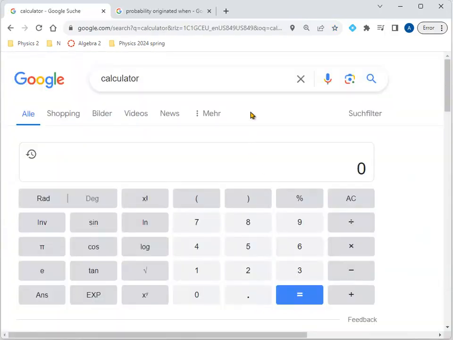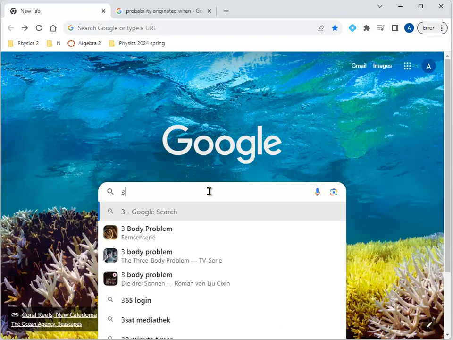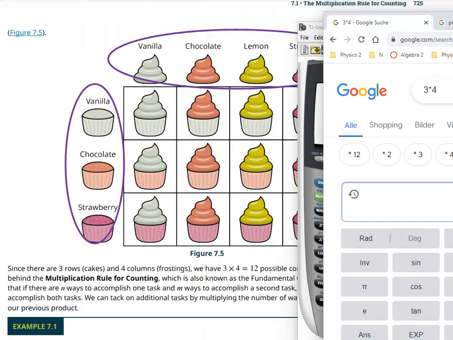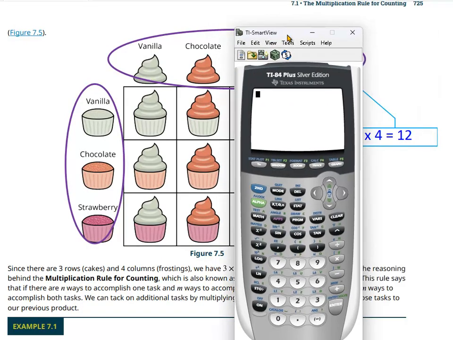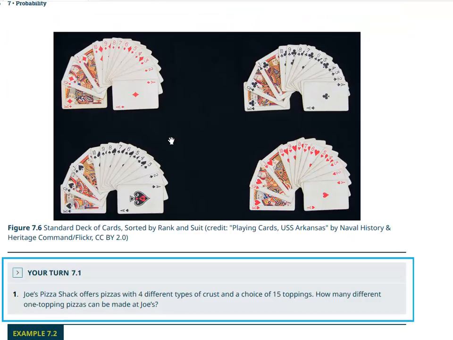If I wanted to compute that, I go to a calculator, and there will be my calculator here on Google. By the way, I usually get to the calculator by typing in 3 times 4, just to get there relatively quickly. There it is, 12, right? I'll be using the calculator a little bit here, but I'm also going to use this one here that's on my desktop simply because it's a little easier to squeeze in.